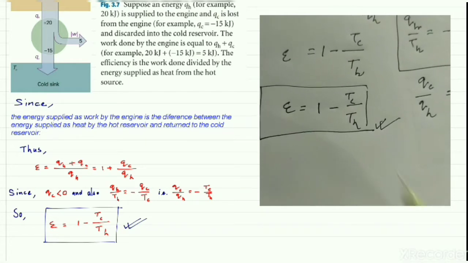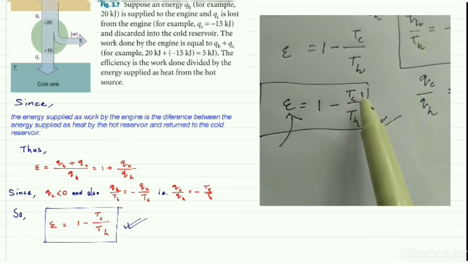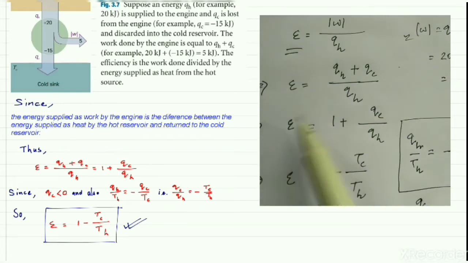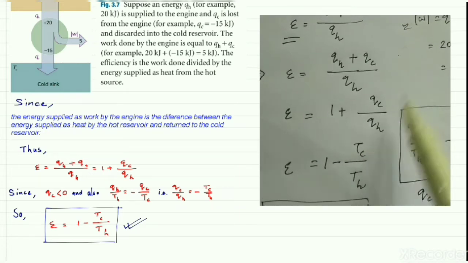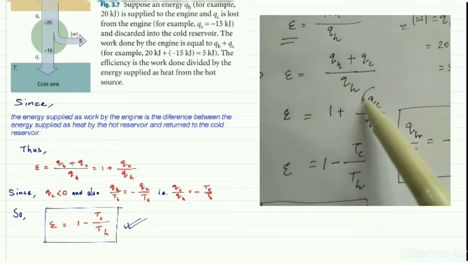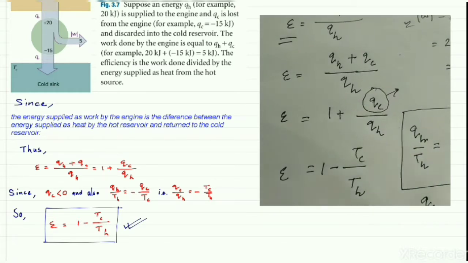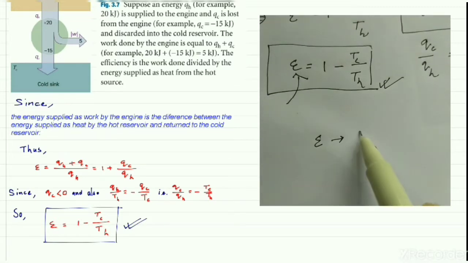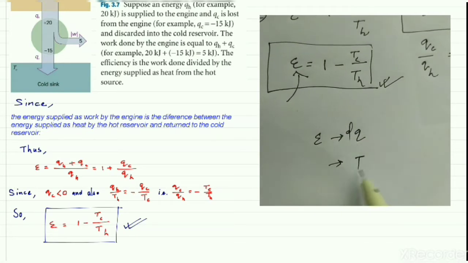So we have some ideas. You see here the efficiency is related to the temperature of the sink and the temperature of the source, and also to the amount of heat which is absorbed by that machine and the amount of heat which cannot be converted into work. This is the heat which cannot be converted into work, and this is the heat which is absorbed by the system. So efficiency is related to the change of heat, and also the temperature.